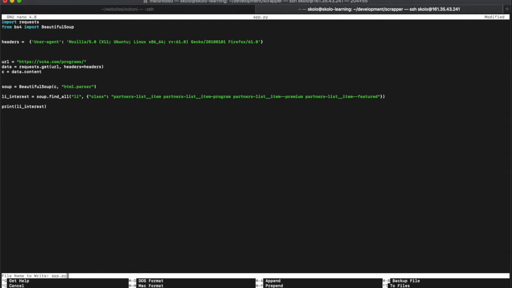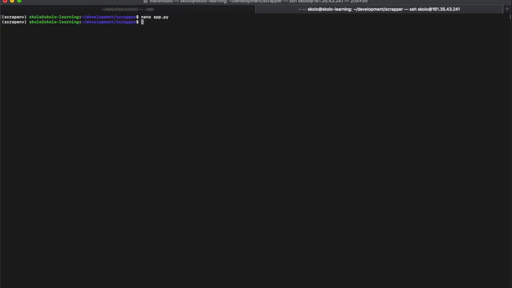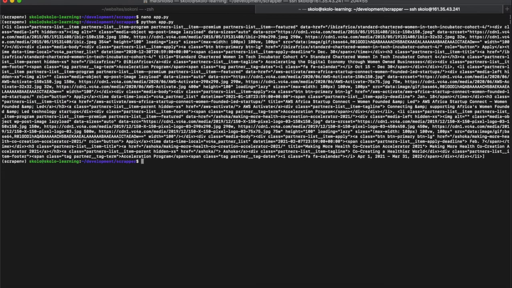So we're going to save this, and we're going to run this and see what we get. All right, so that's better. Okay, so you can see it's returning list items, but only a few list items. It's returning everything that's in that class, and it should be only 3. So you can read through all of that, but you still can't read a lot. There's a lot of stuff in here.